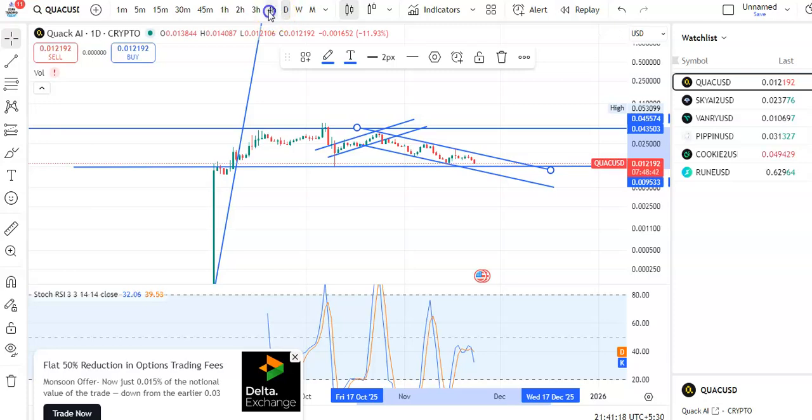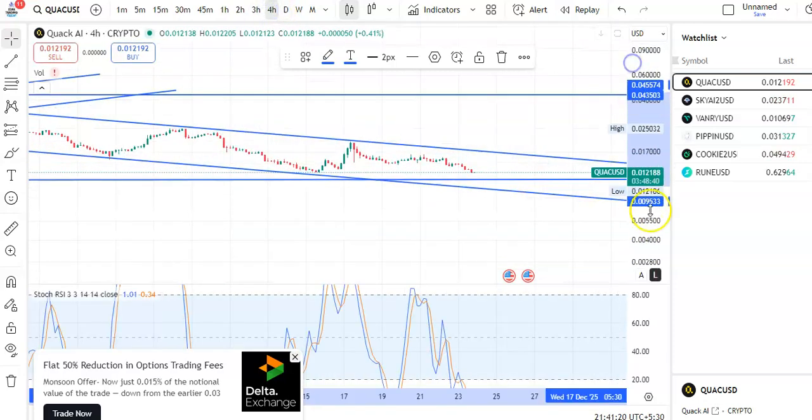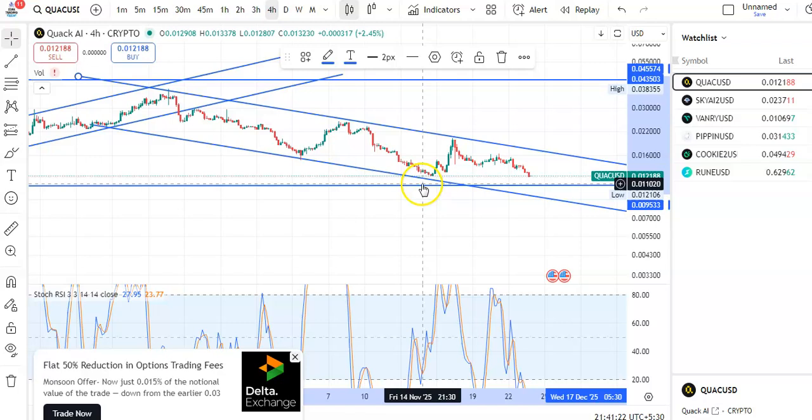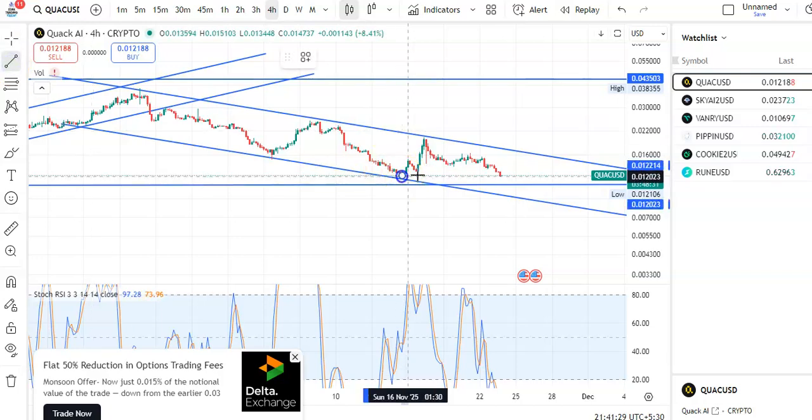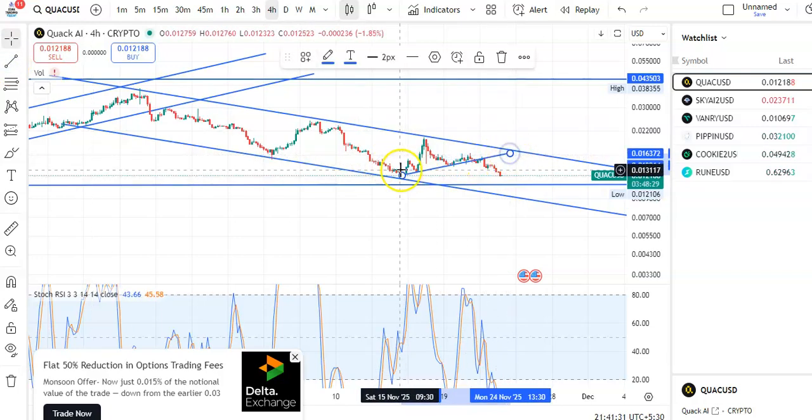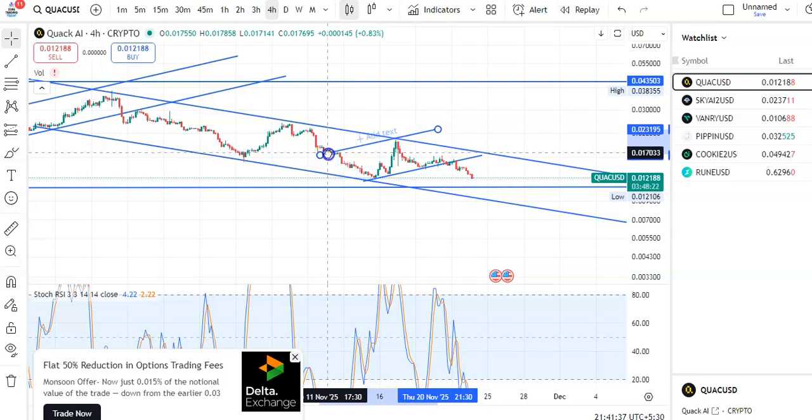If you go to the 4 hours chart, you can see that after the fall the candles went to the resistance level, and now continuously the candles are falling. If you draw the trend line, you can see this is the support trend line. Candles were moving in this channel pattern. So this is support and this is the resistance.